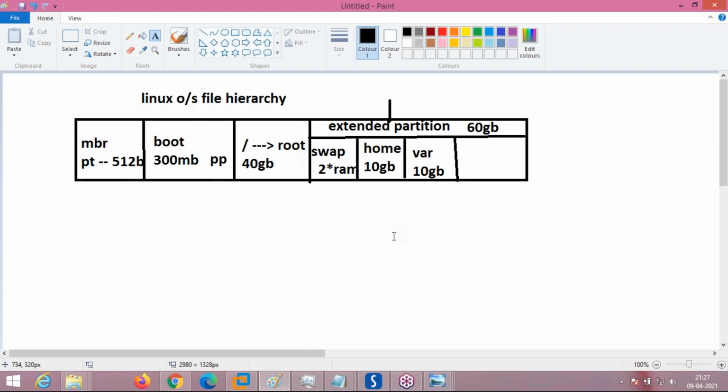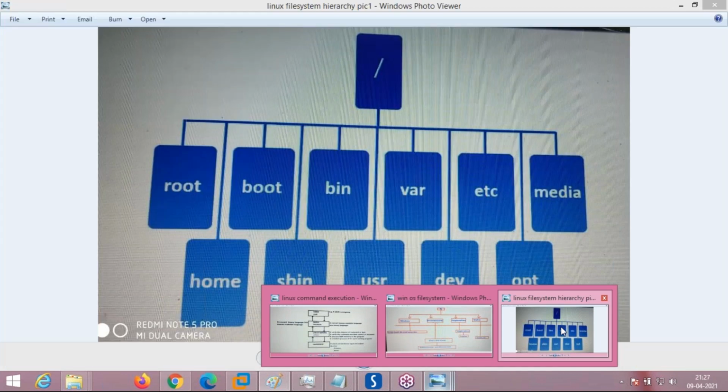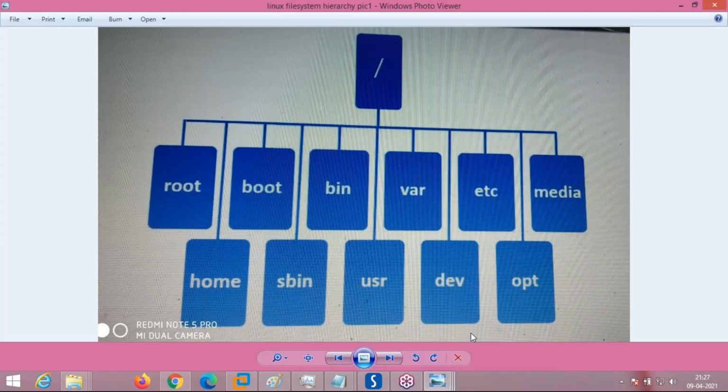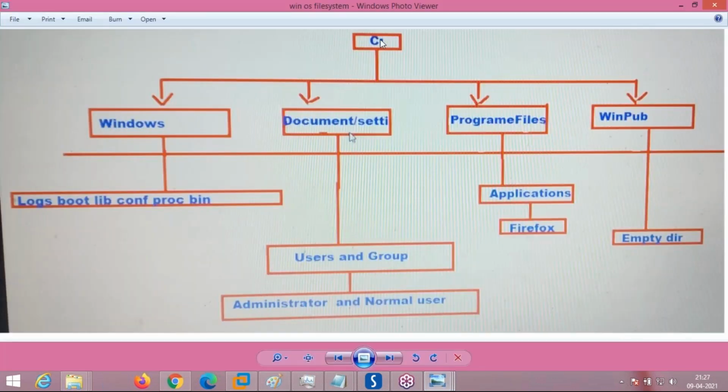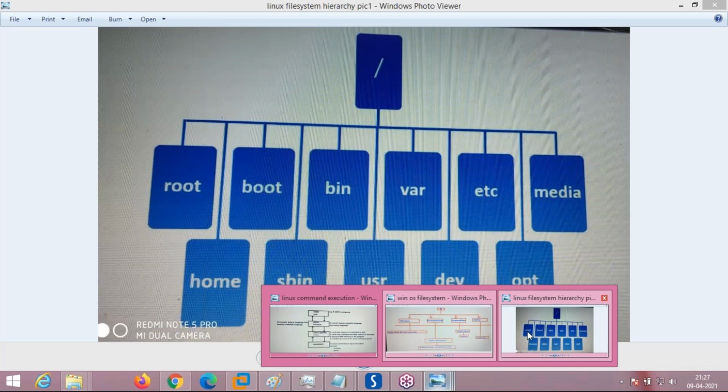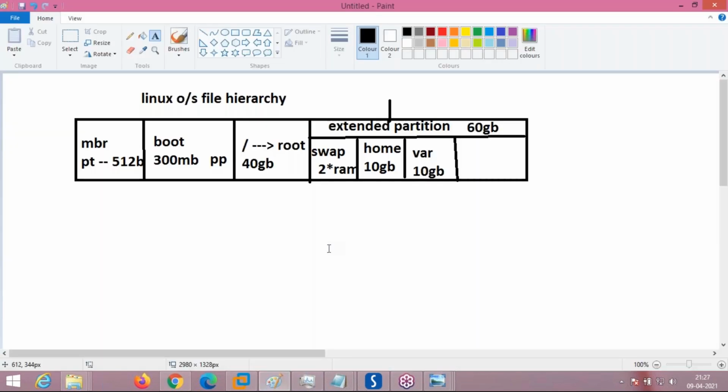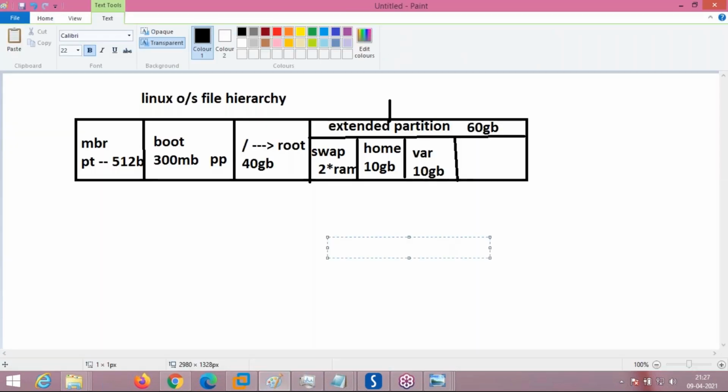If the home directory crashes, the data is still there and can be accessed. Like this, you can create different file systems in different partitions. But in Windows, everything is created under a single C drive. If that drive crashes, or there is a problem with a virus or something else, all the data goes. There is no security for data here. In Linux, the data partitions are placed in different locations. This way, if there is a problem in one partition, the data in other partitions is safe. Getting it?